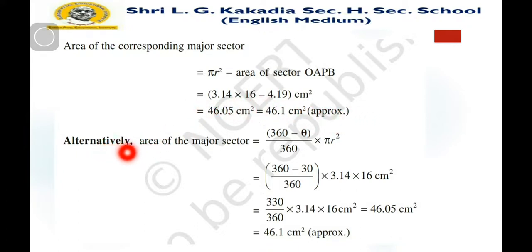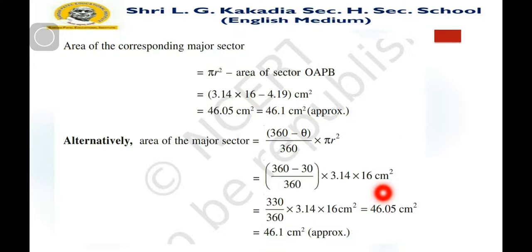Alternatively, you can also find the major sector by the formula, that is you have to remember 360 minus theta. What do we do? 360 minus theta by 360 into pi r square. So 360 minus 30 divided by 360 into 3.14 into 16, because pi r square, that is 4 square, is 16. 330 by 360 into 3.14 into 16 centimeter square.